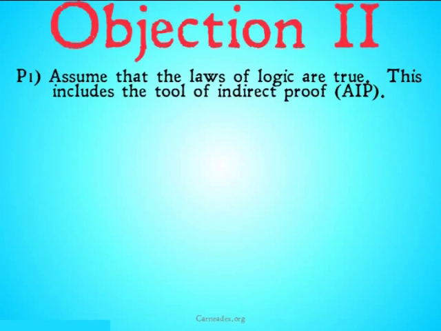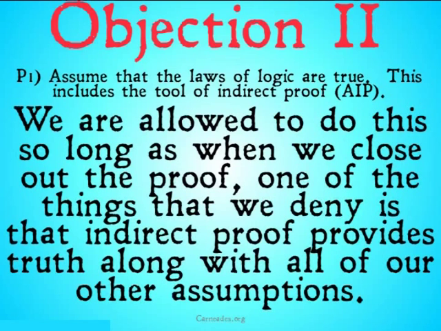So it's all contained in that first line of any proof, that first premise. We're allowed to do this so long as we close out of the proof. When we close it out, one of the things that we deny is this indirect proof that provides us with truth and all our other assumptions. We have to include that one in all the assumptions. The indirect skeptic doesn't hold indirect proof as the only belief that they have. They don't believe in that. However, the laws of logic are lovely, and they've given us this nice tool that allows us to have no beliefs and then step into a discussion.